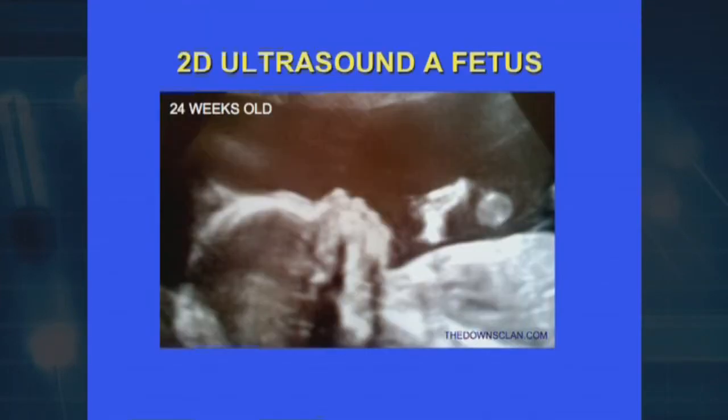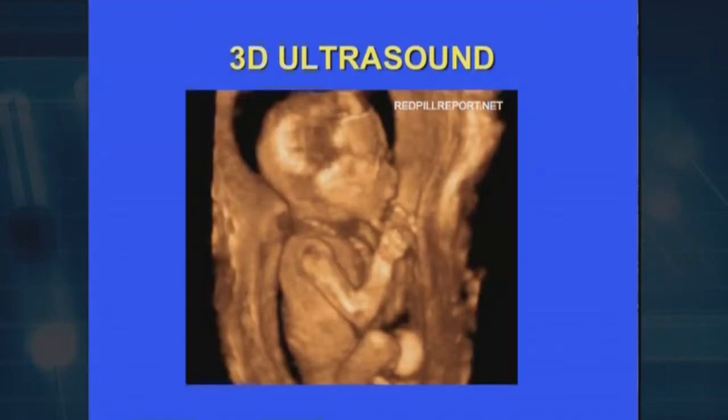Now, I just give you some idea about ultrasound. If you look at the ultrasound of the baby, you can see right in the middle of the screen is the baby, using 2D ultrasound. 2D means two-dimensional ultrasound. Now, you cannot see the pictures very well, but if you go to the next one, you can see the 3D ultrasound picture.